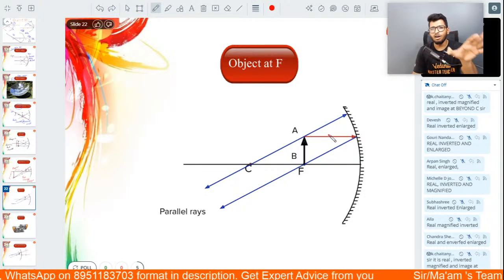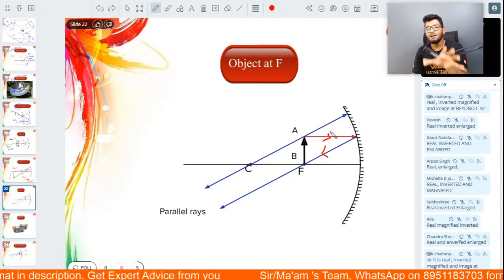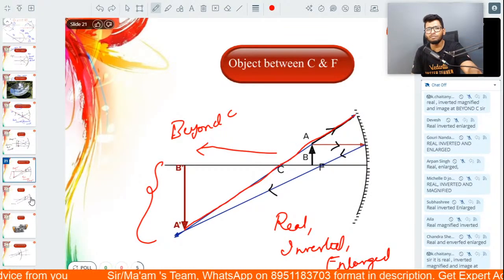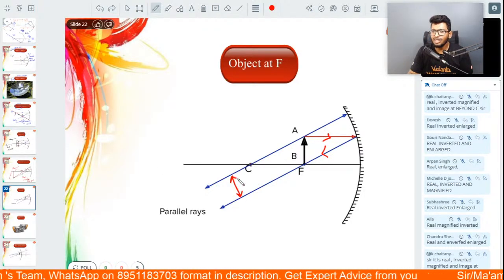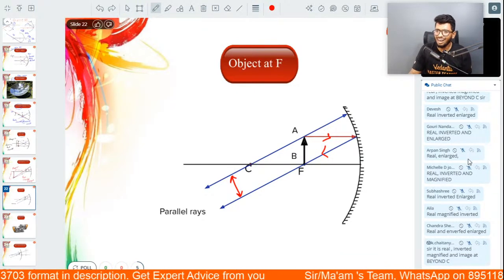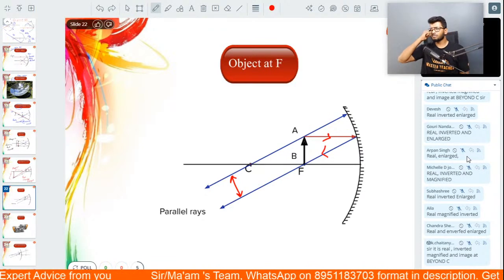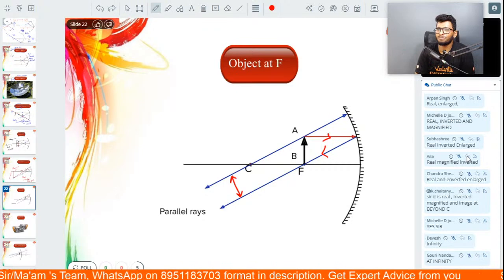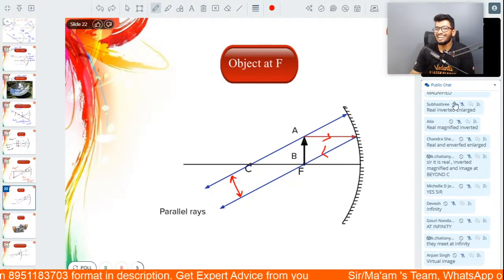Again, two rays of light. One parallel to the principal axis, after reflection passing through the focus. The second one passing through the center of curvature, just like what we did before. Exactly the same thing. But this time, if you look at the reflected rays, people, you can say that the reflected rays are parallel to each other, aren't they? Yes or no, people? Now tell me, if the rays of light are parallel to each other, where will the image be formed?